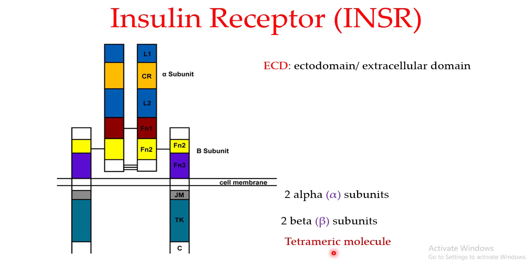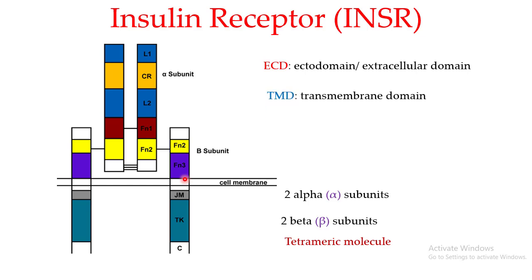Now, let us first talk about the beta subunit. The beta subunit has different specialized domains. Now, the part of the beta subunit that is outside the cell membrane, these two lines being the cell membrane, that particular part of the beta subunit, which is outside the cell membrane, is known as the ectodomain. It is also known as the extracellular domain. So, this is going to be the extracellular domain, starting from here, moving up to here.